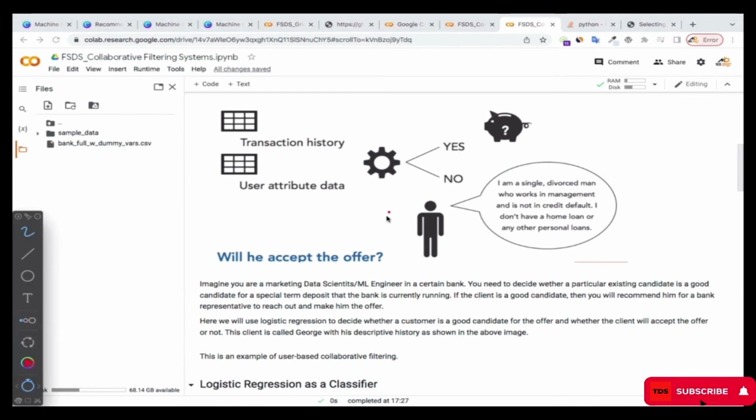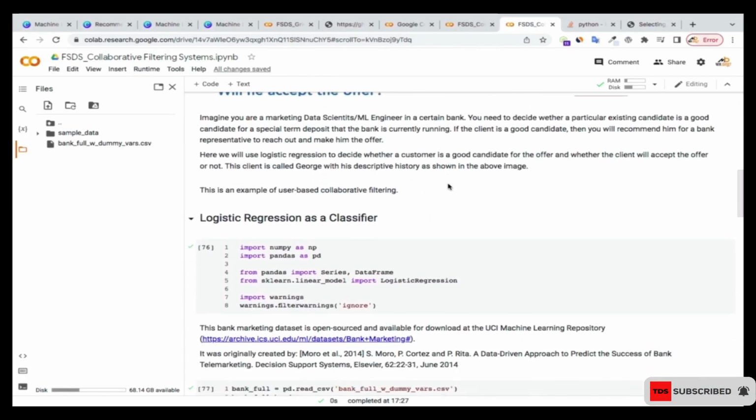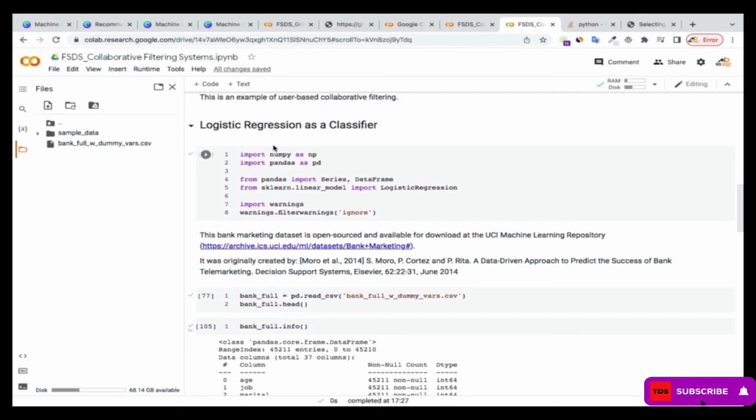We want to compare this data of the person to the transaction history and also the user attribute data that we have. He is single, a divorced man, works in the management department, doesn't have any credit default, any home loan, or any personal loans. So we want to base on this and then make the recommendation. Let's see how we're going to do this. As I said, we're going to use logistic regression here to do this.